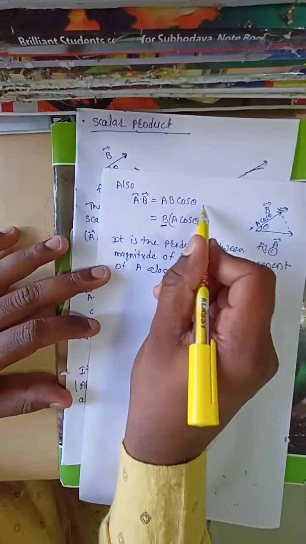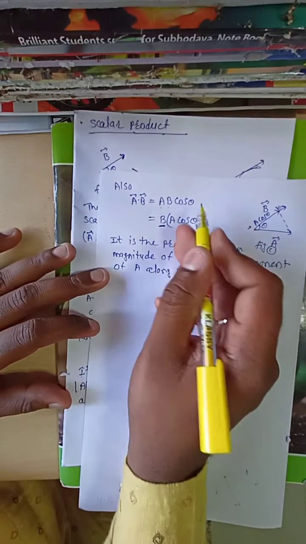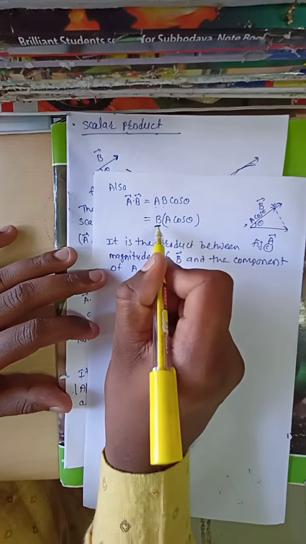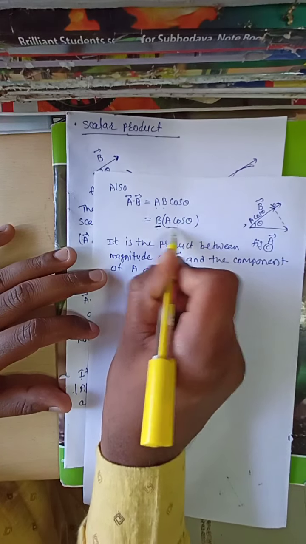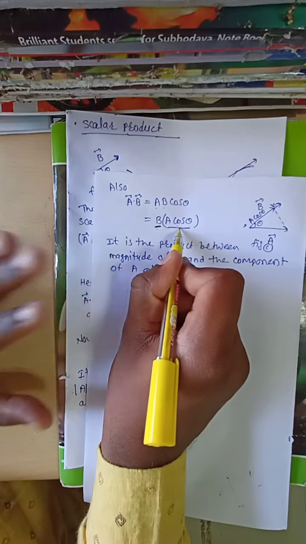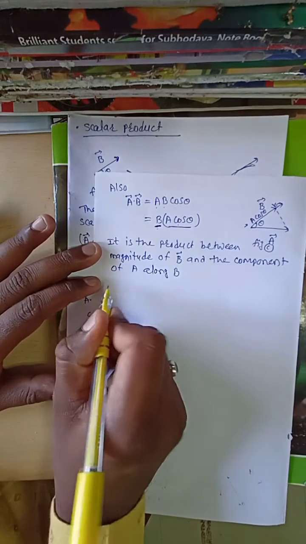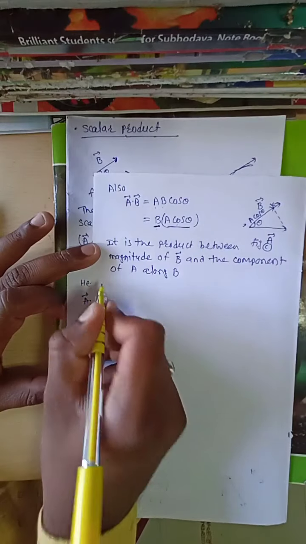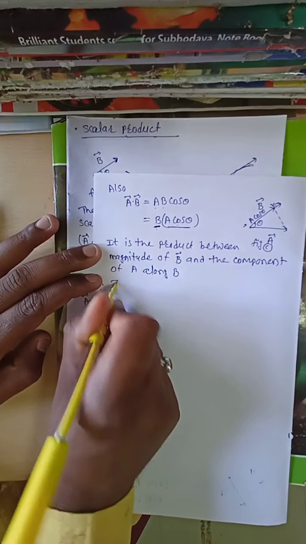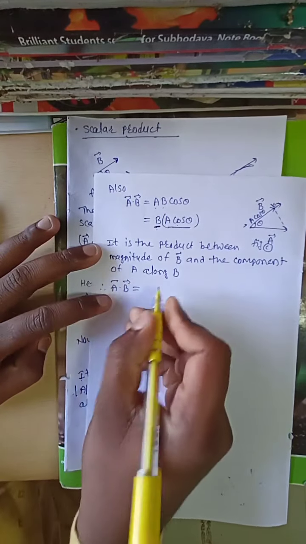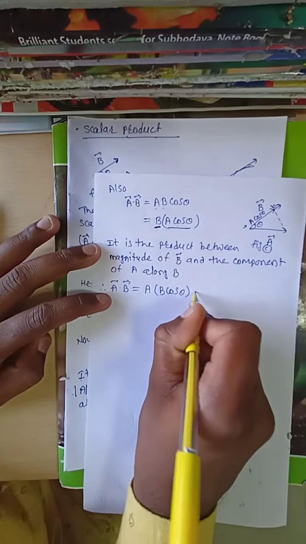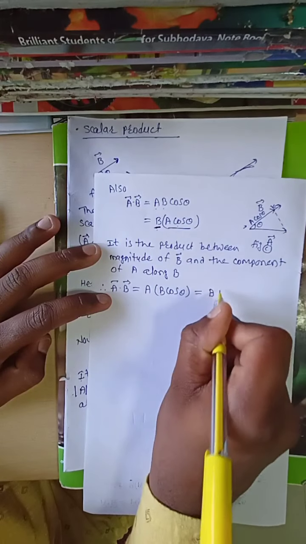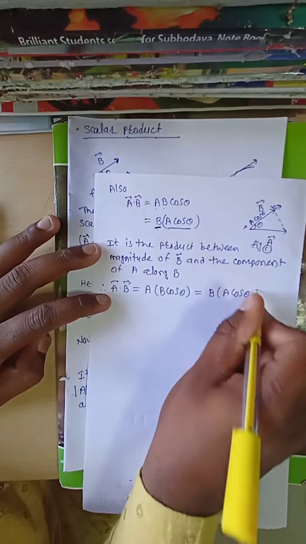Also, this A bar dot B bar is equal to AB cos theta, which can be written as B into A cos theta. B into A cos theta means it is the product between the magnitude of B and the component of A along B. A cos theta means the component of A along B. Therefore A bar dot B bar is either A into B cos theta, or B into A cos theta.